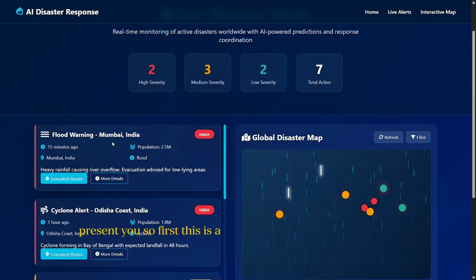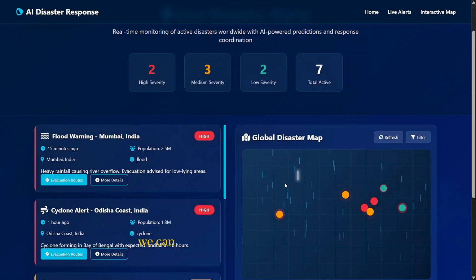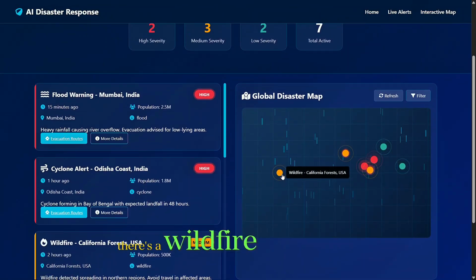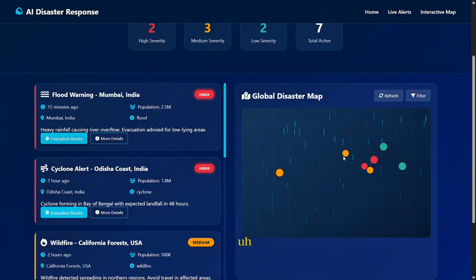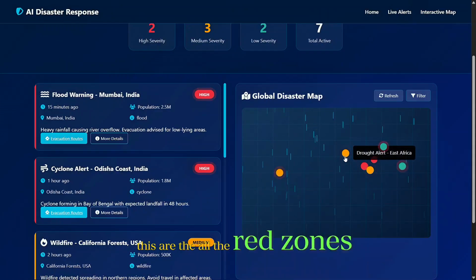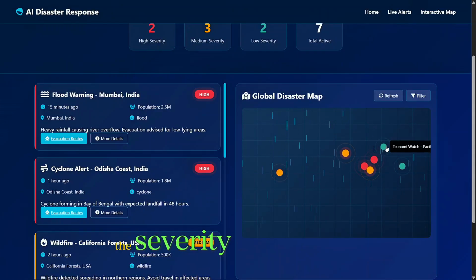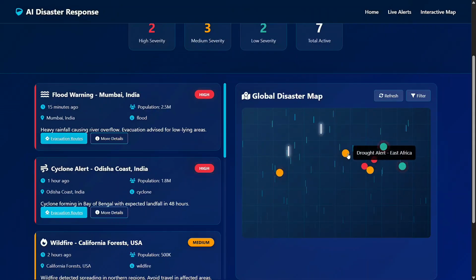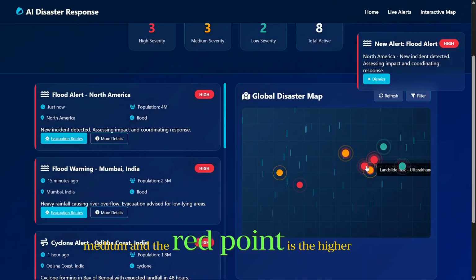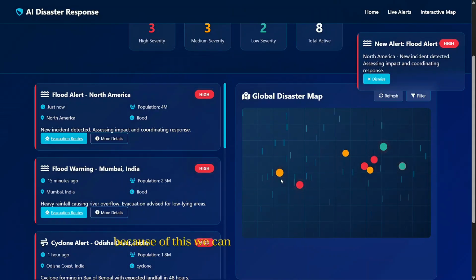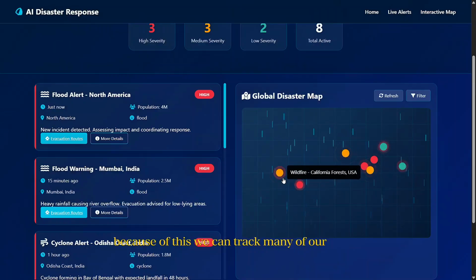So first, this is a flood warning in Mumbai. We can know that by typing the area. It's a wildfire in the yellow. These are all the red zones. The severity level of blue is low, the severity level of the yellow point is medium, and the red point is the higher alert zone. So because of this, we can track many of our disasters.